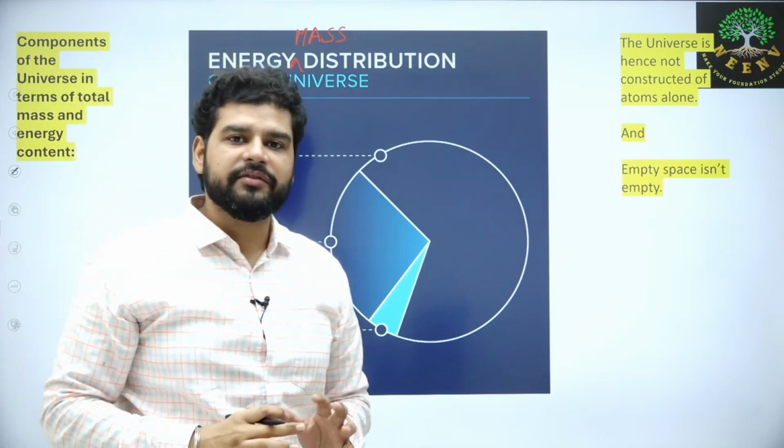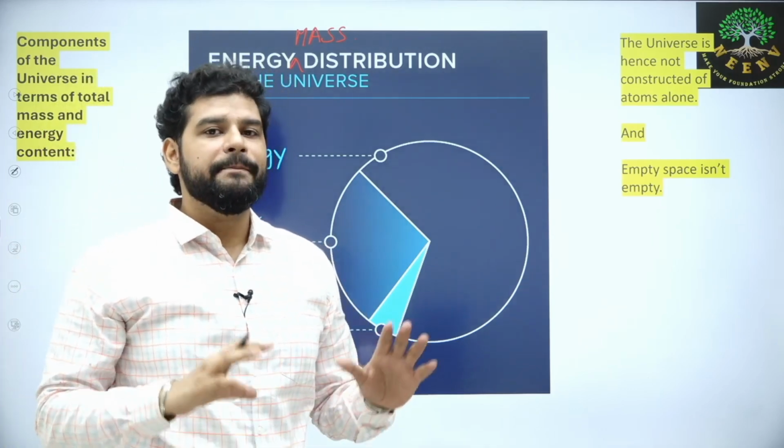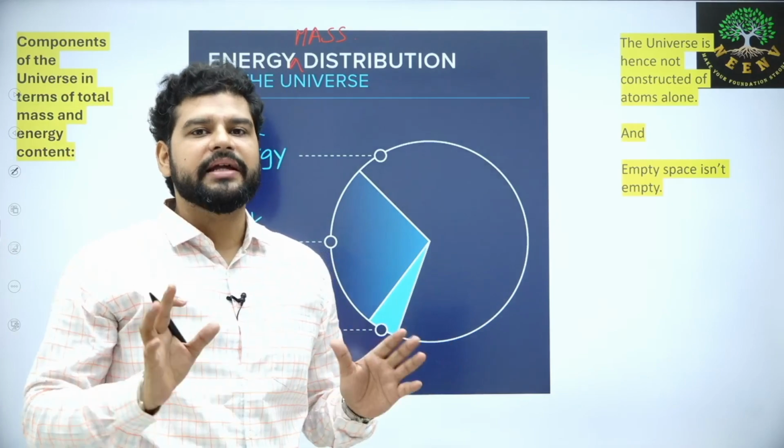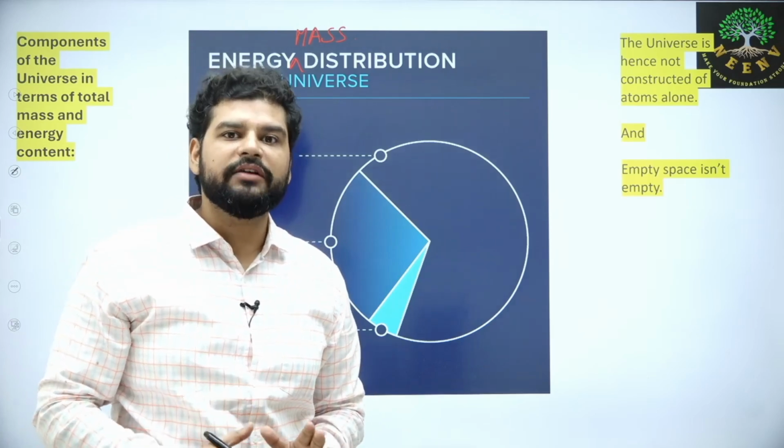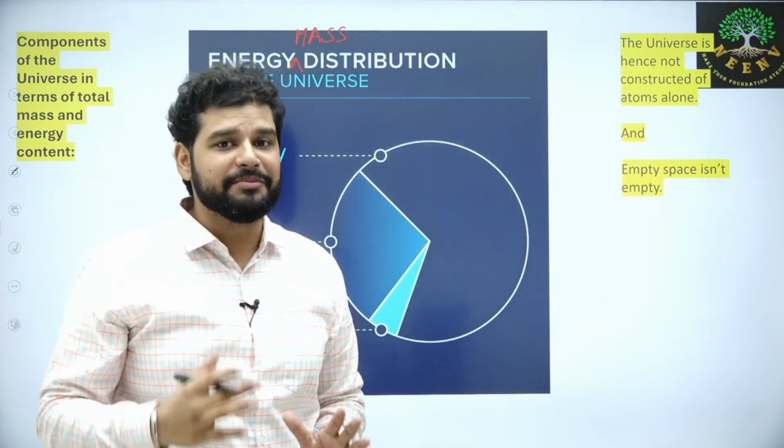Visible matter means whatever we can see. Even these big galaxies, big planets, big stars, whatever we can see, that is only 5% of the universe, and that is mind blowing.